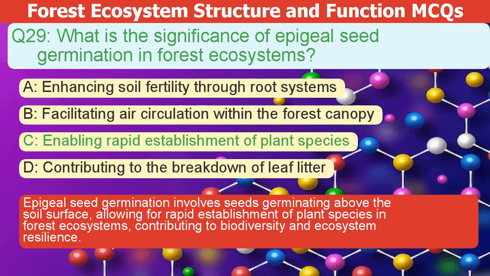The correct answer is C. Apigeal seed germination means the seeds sprout above ground. This helps plants get established quickly in forests. It boosts biodiversity and makes the ecosystem more resilient.